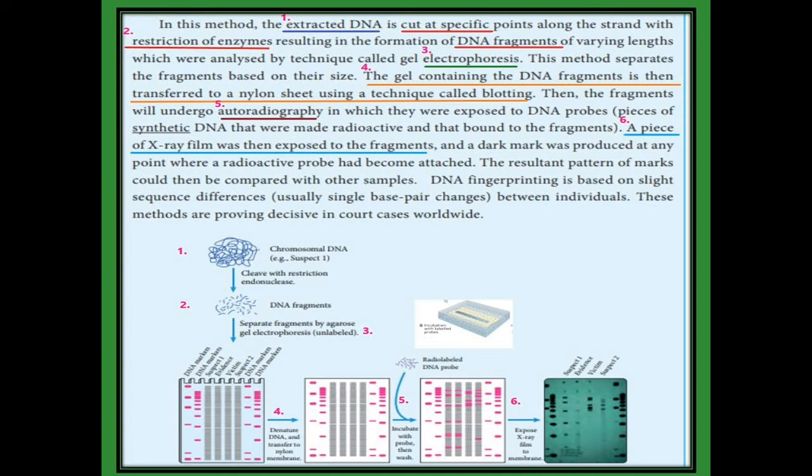And the fourth process is blotting. In that process, the gel containing the DNA fragments is transferred to a nylon sheet using the technique called blotting. Then the fifth technique is autoradiography. The fragments now undergo autoradiography. Here the DNA fragments are exposed to the DNA probes.